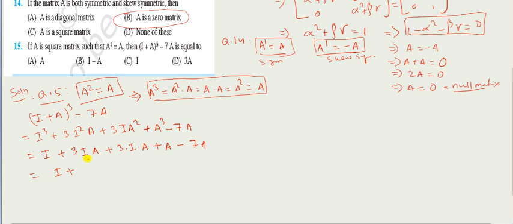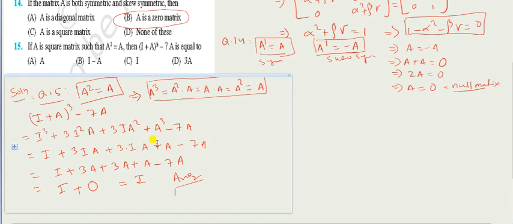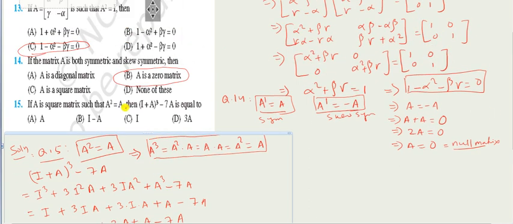Look at this, this is I plus, this is thrice of A, again this is thrice of A, plus A minus 7A. So I got this, I, 3A plus 3A, that is 6A, plus A, 7A minus 7A. So it will become the null matrix, they will get cancelled and I will be remaining with I only. So this is the correct answer. So here the correct choice will be I, right?